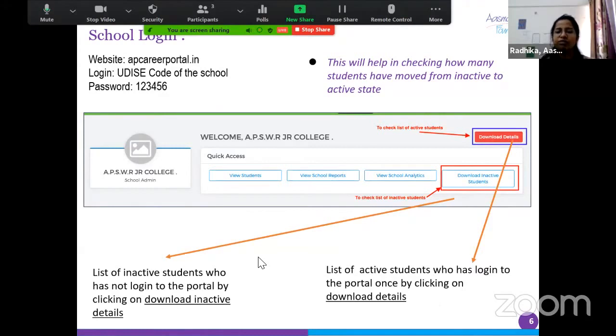As soon as students start using the portal, their names will be transferred from inactive to download details. Basically, this is inactive students, this is active students. If there are 200 students in your school, our target is that all 200 students should move from here to here, so that they start using the portal. So that is how you can check the data.